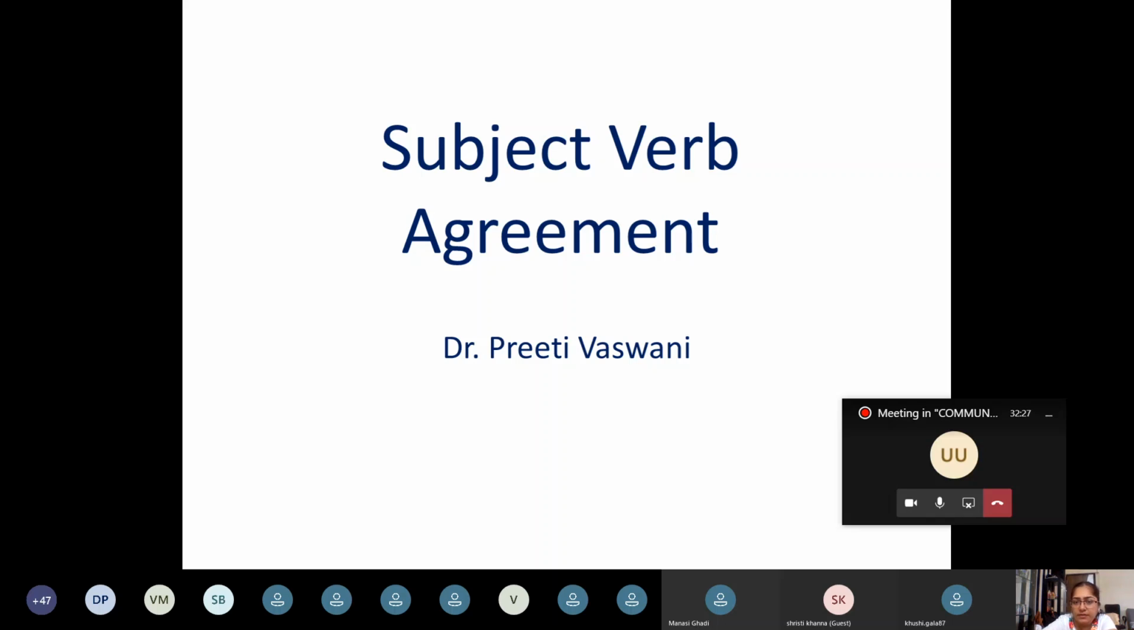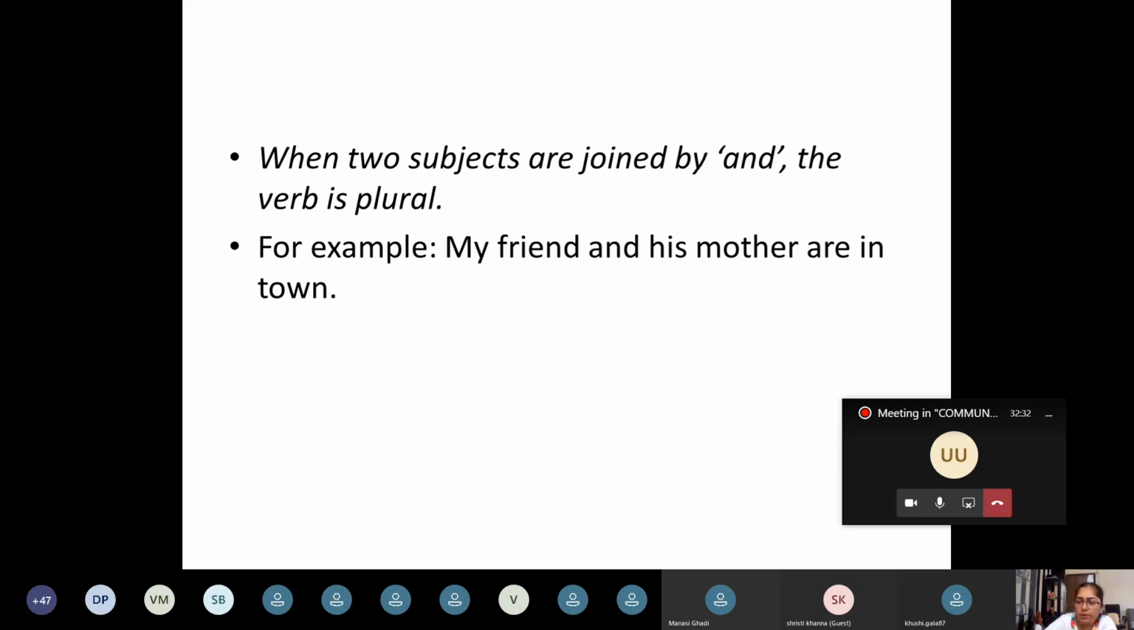Let us learn today about subject-verb agreement. We will learn the rules first and then we will do an exercise followed by the rules. So this is something we already know.